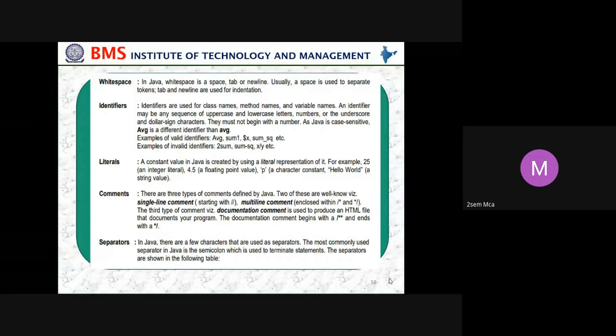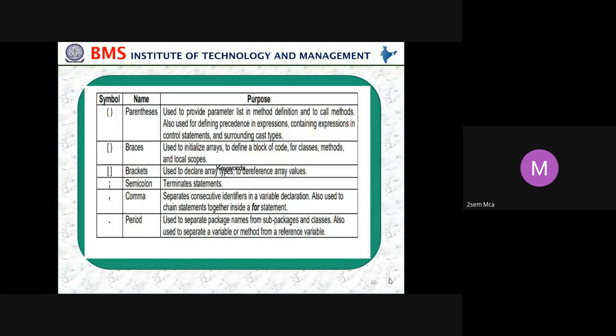The separators, so you can see what are the different separators we have. We use a parenthesis, a small bracket, used to provide parameter lists in method definitions and to call methods. It is also used to define precedence in expressions, contain expressions in control statements, and surround cast types. So that's what a parenthesis does.